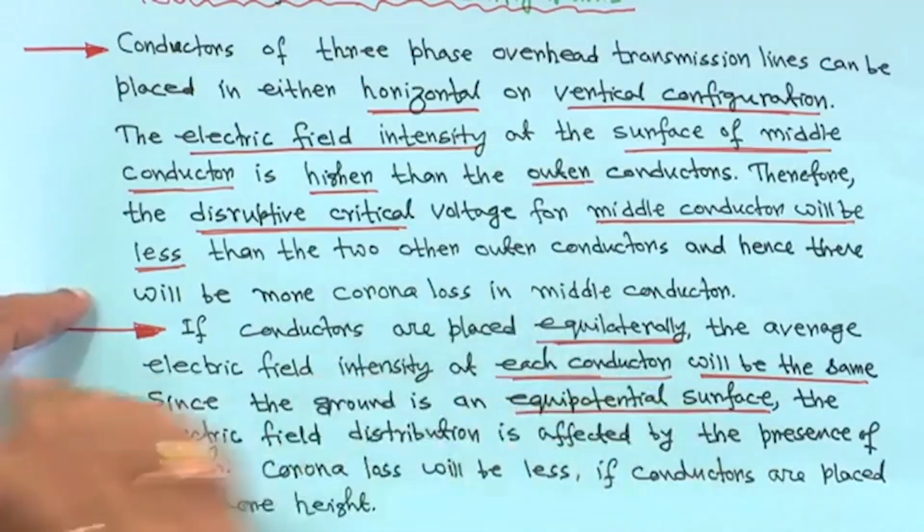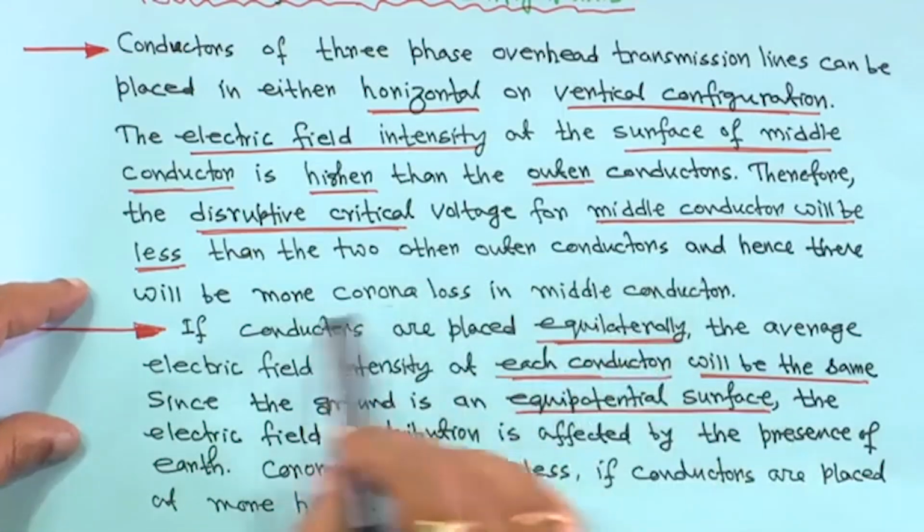Vn is the line to neutral voltage and V0 is the disruptive critical voltage. So for the middle conductor, if V0 is less, then Vn minus V0 will be higher.